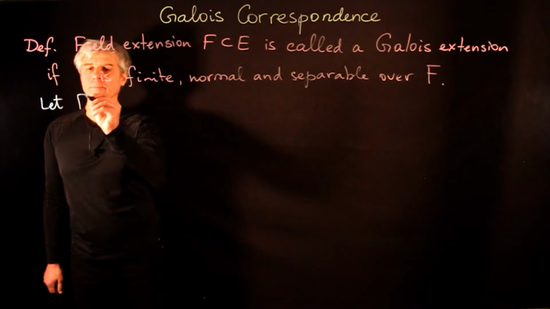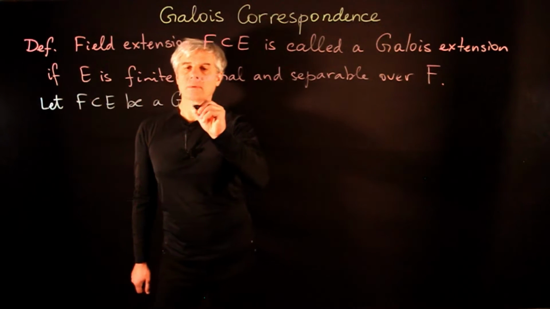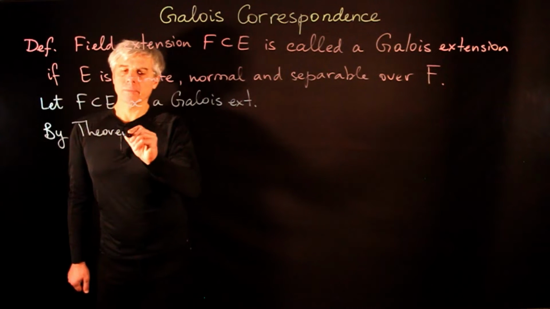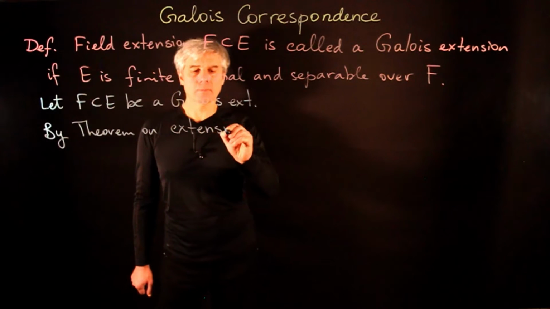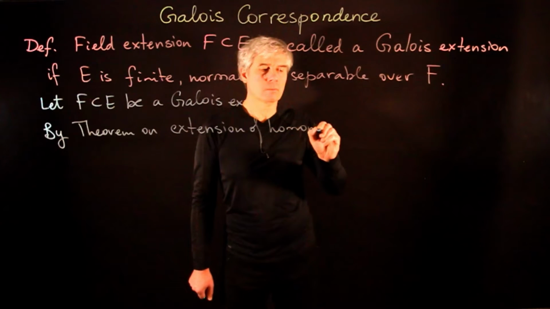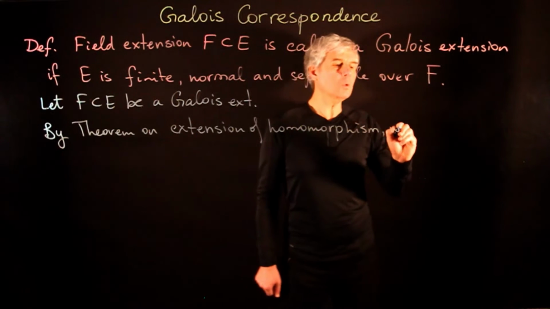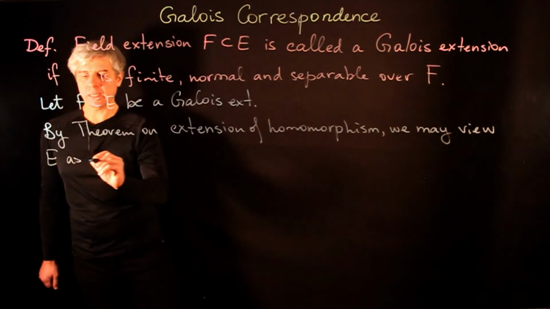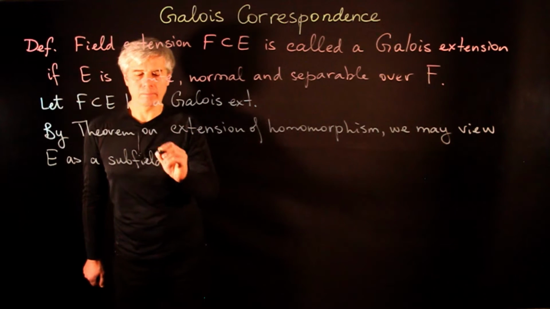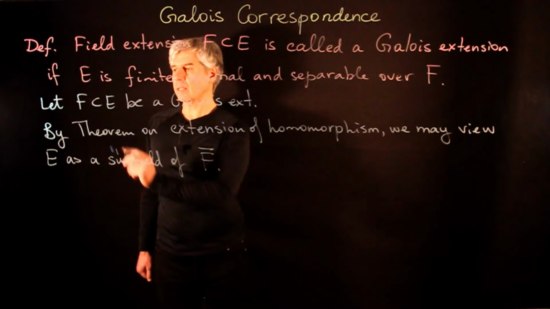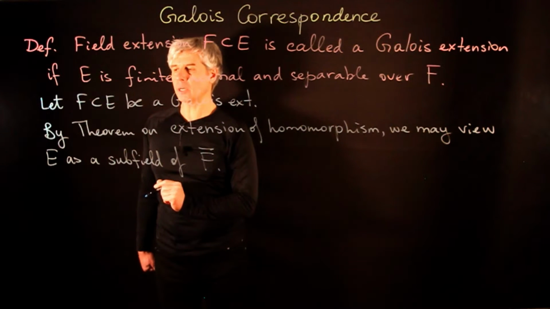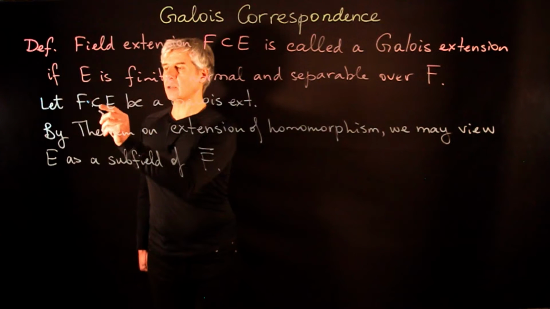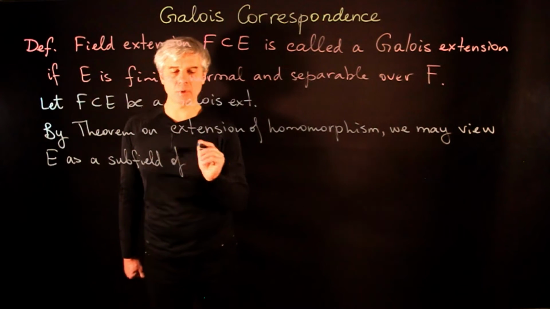Consider such an extension. By the theorem on extensions of homomorphisms, we may view E as a subfield of the algebraic closure of F. Clearly, F may be embedded in its algebraic closure, and then, since E is a finite algebraic extension, we can extend the embedding of F into F bar to an embedding of E into F bar.